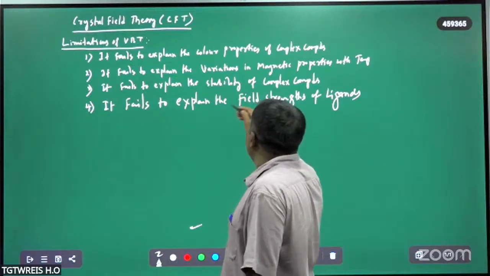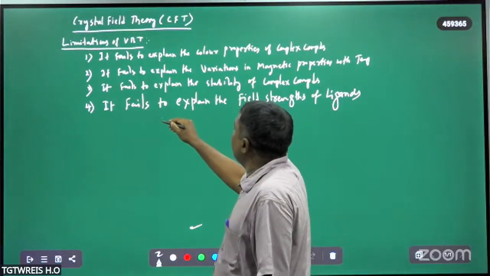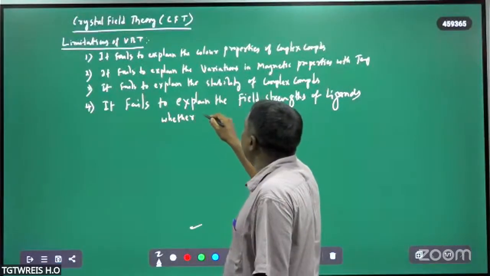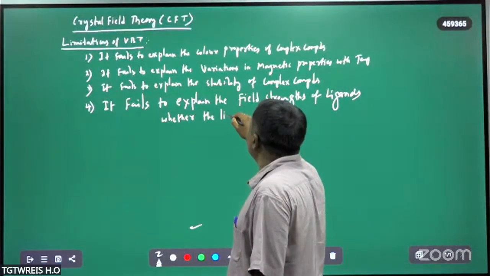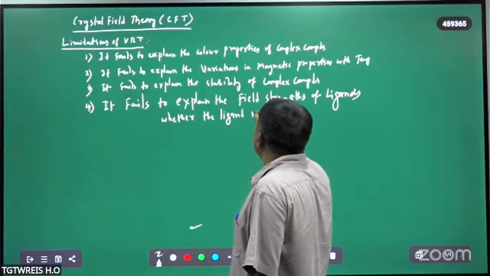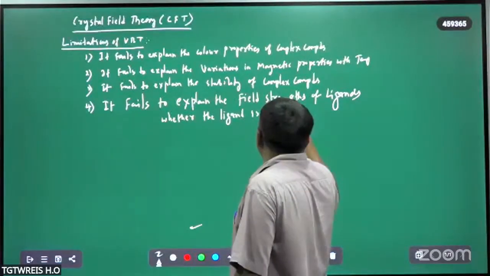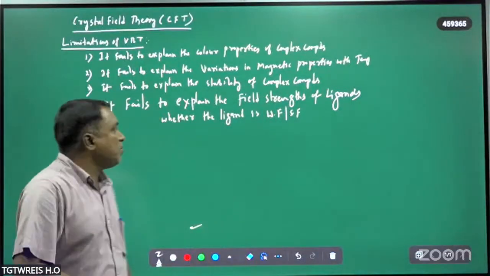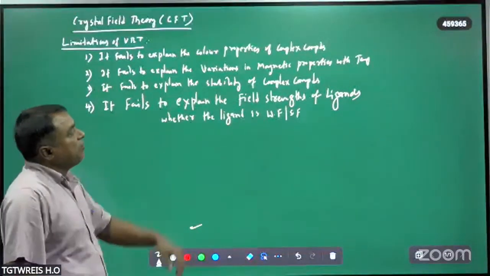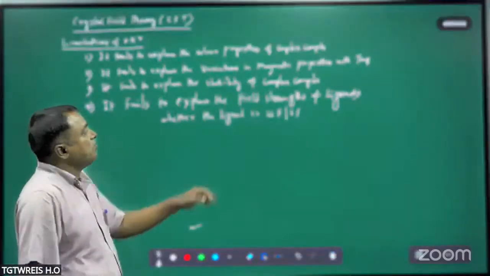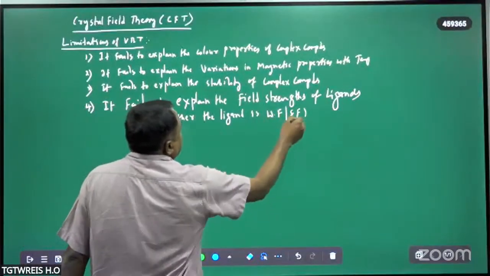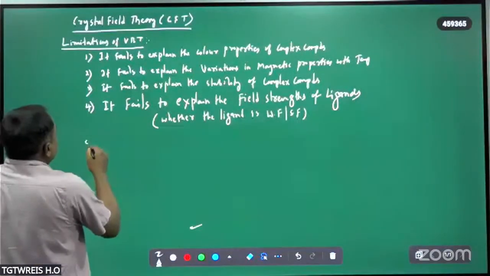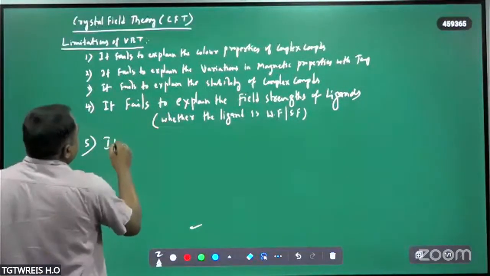It fails to explain the field strengths of ligands, whether the ligand is strong field or weak field. Whether the ligand is weak field or strong field cannot be explained by this valence bond theory. This theory is not explaining this, and also it fails to explain